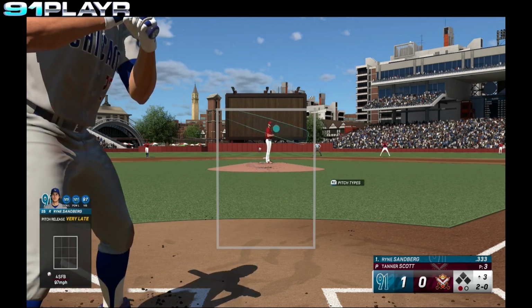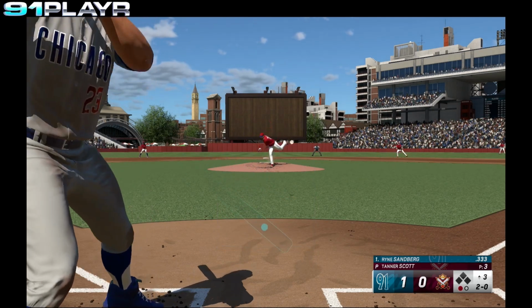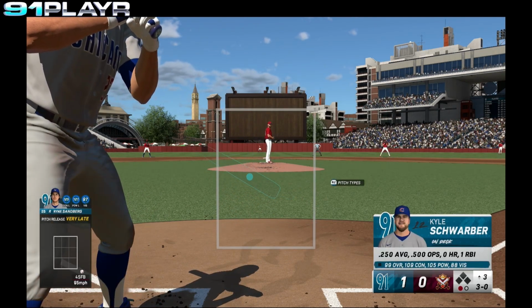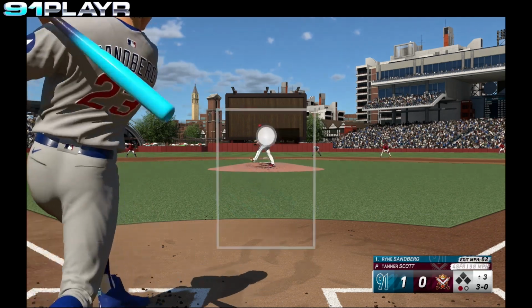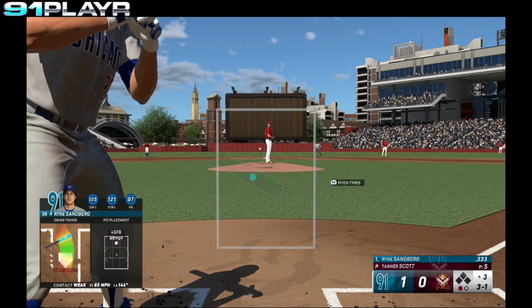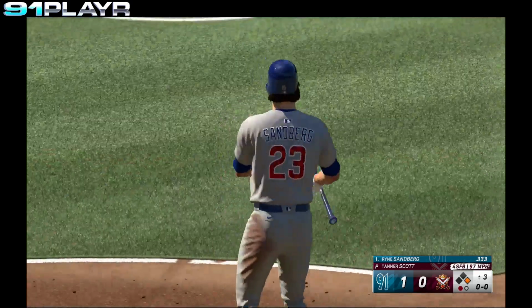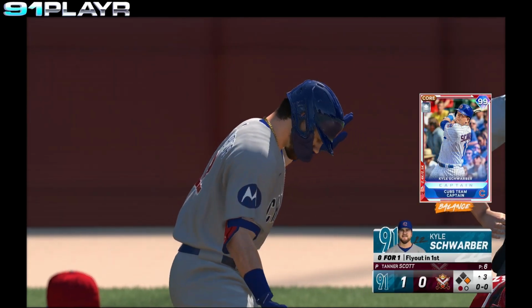Ball 2 inside. 2-0. Outside. 3-0. Fouled away. 3-1's the count. Ball 4 inside. He walked him. Second walk of the game for Sandberg.